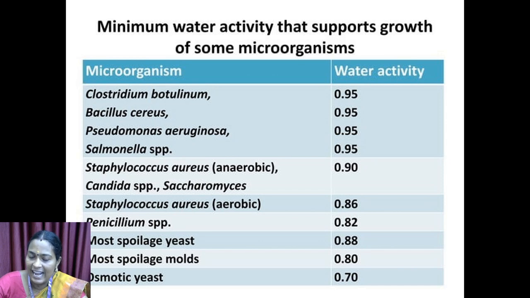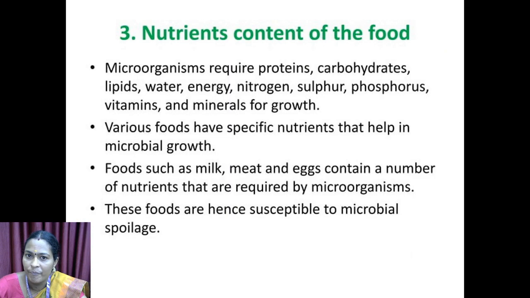Staphylococcus aureus, Candida, Saccharomyces, anaerobic, water activity level 0.90. Staphylococcus aureus aerobic 0.86, Penicillium 0.82, spoilage yeast 0.88, spoilage molds 0.80, yeast 0.70.